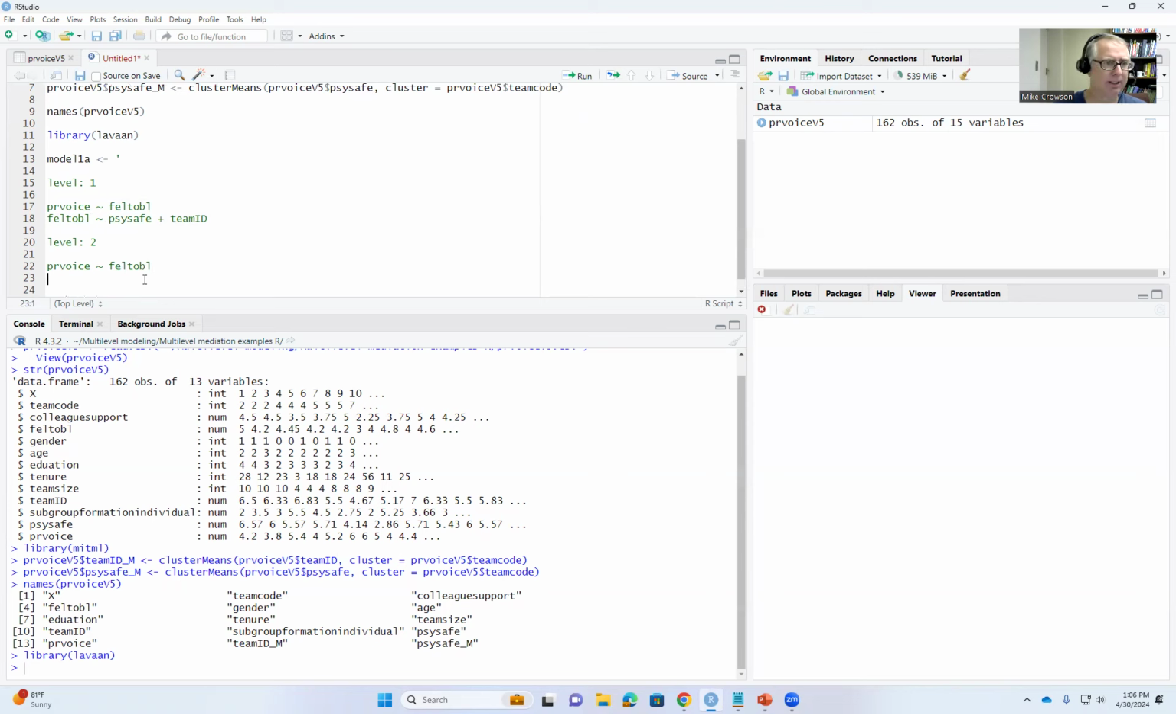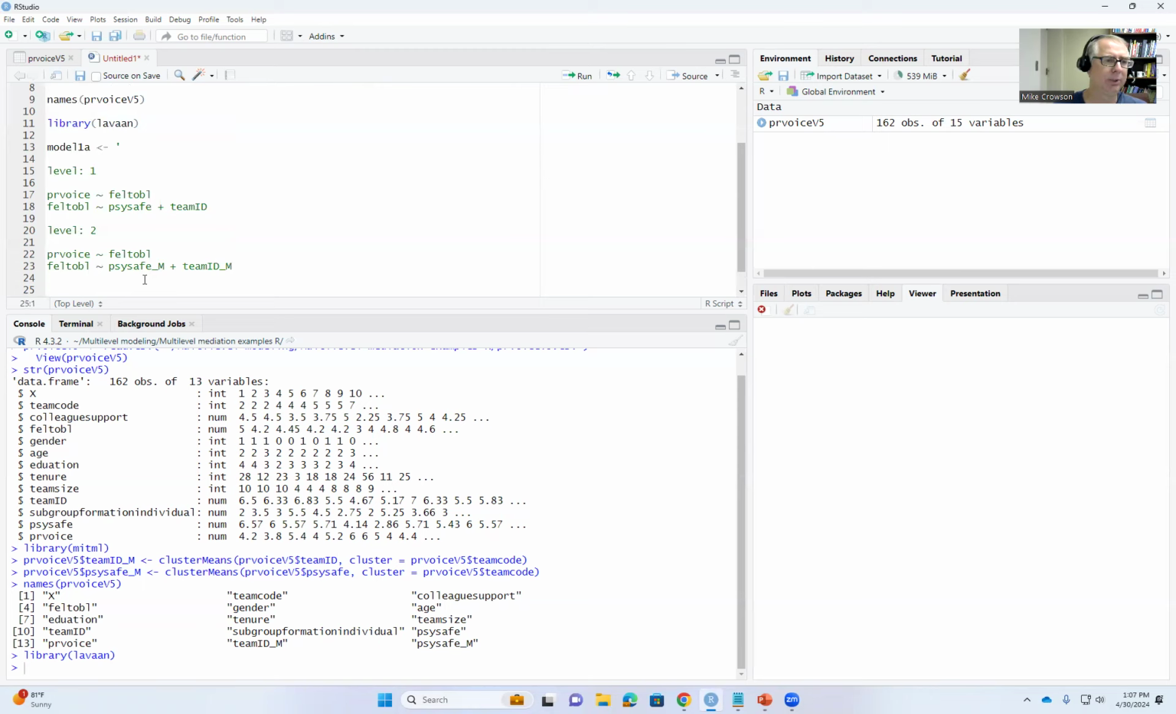And then we're going to type in felt obligation, OBL. We're going to regress that onto our compositional variables. So we're going to type in safe_M plus teamID_M. So that's the basic specification for our model.